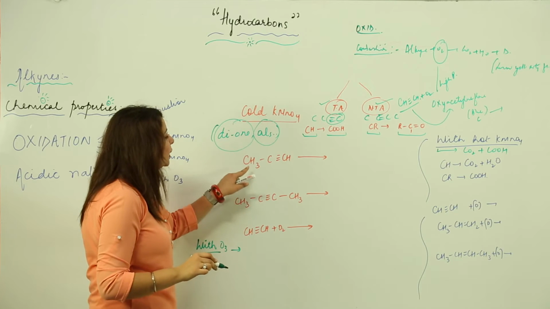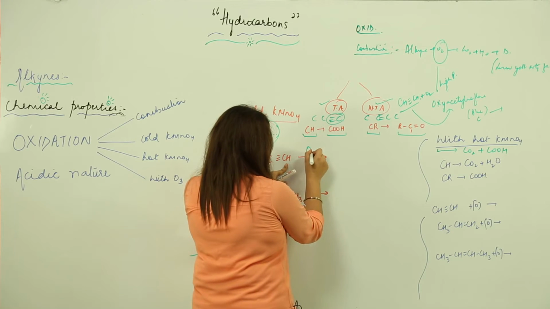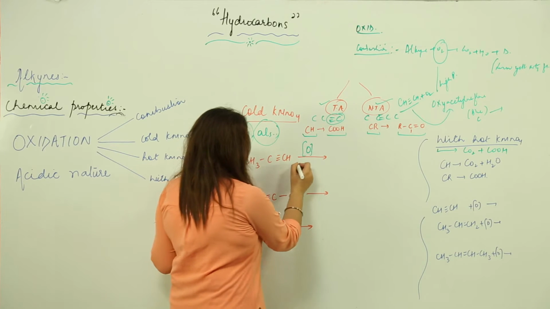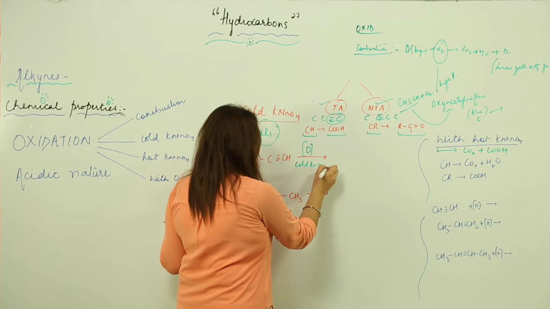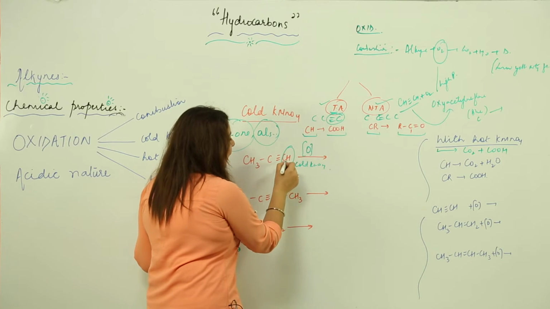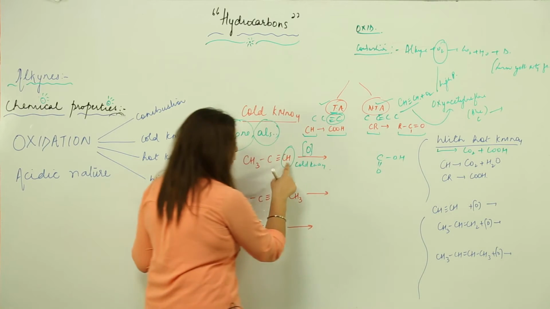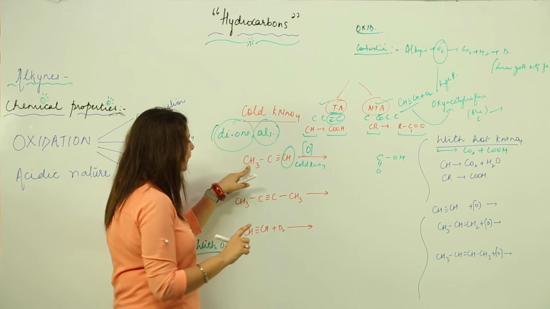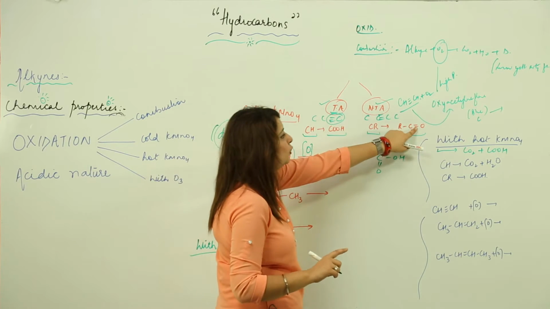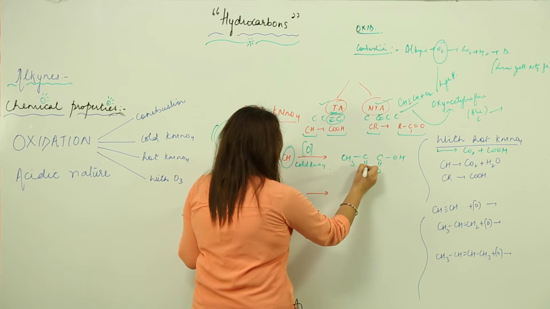So let's see here, this is CH3-C≡CH. I am going to do a controlled oxidation in the presence of cold KMnO4. This is my CH, and it is a terminal alkyne, so the CH is going to turn into COH. For the CR, we convert it into C=O, so let's write CH3-C=O and this.